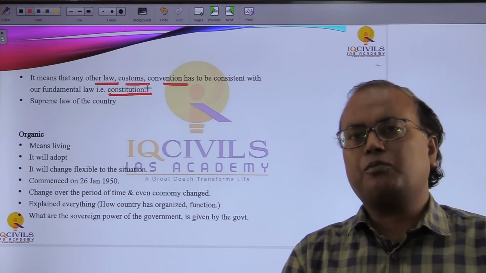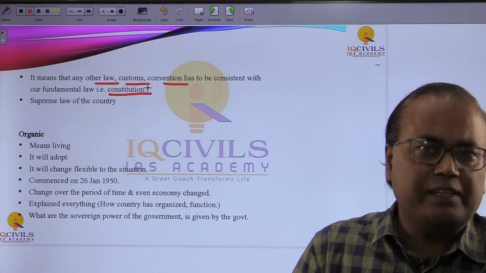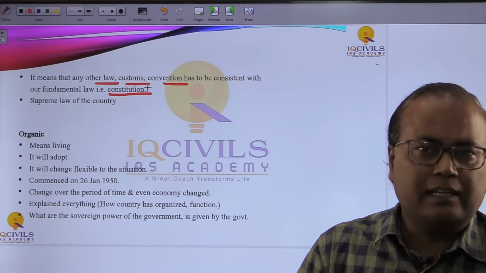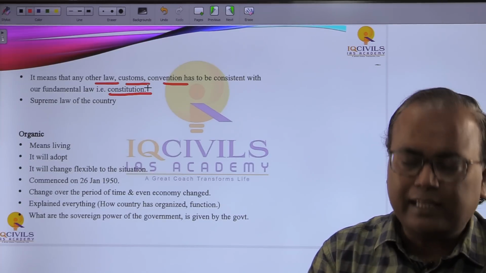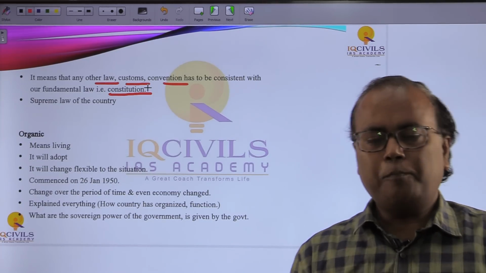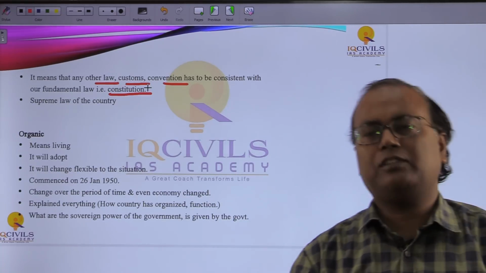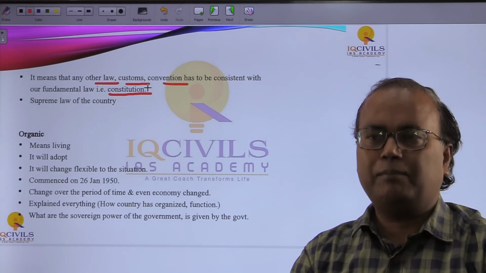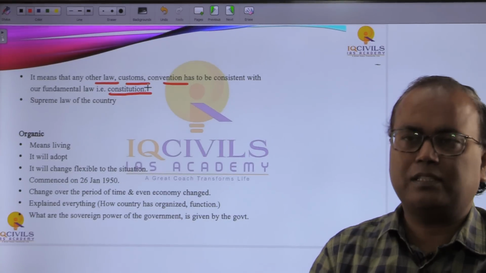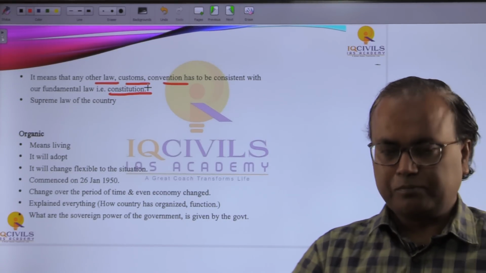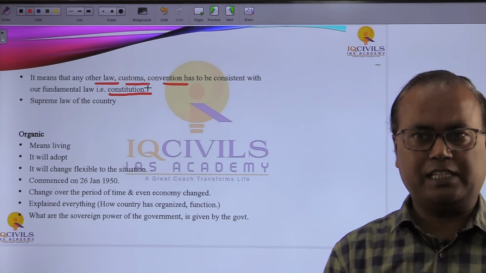So ultimately the Supreme Court pronounced that it is inconsistent with the fundamental law, that is the Constitution, and the fundamental rights of Article 15. So ultimately it was declared null and void, and right now the review petition is going on, but let's see how the situation unfolds when the Supreme Court pronounces its final verdict. So it has to change according to the time.